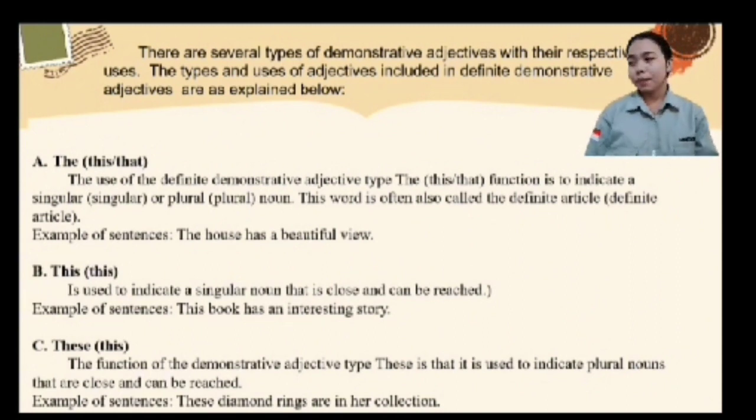This is used to indicate a singular noun that is close and can be reached, like: this book has an interesting story. And the second is these. The function of these is to indicate plural nouns that are close and can be reached, like: these diamond rings are in her collection.